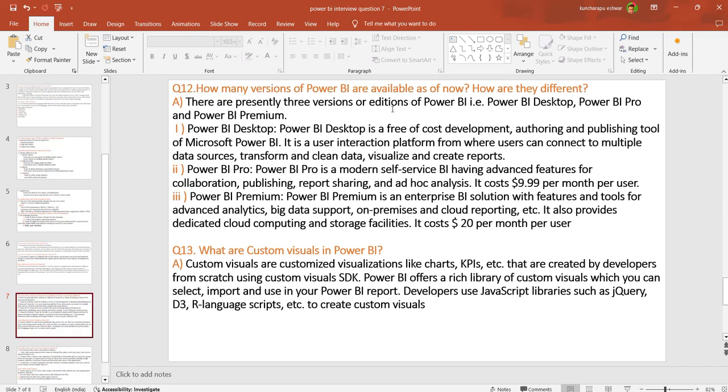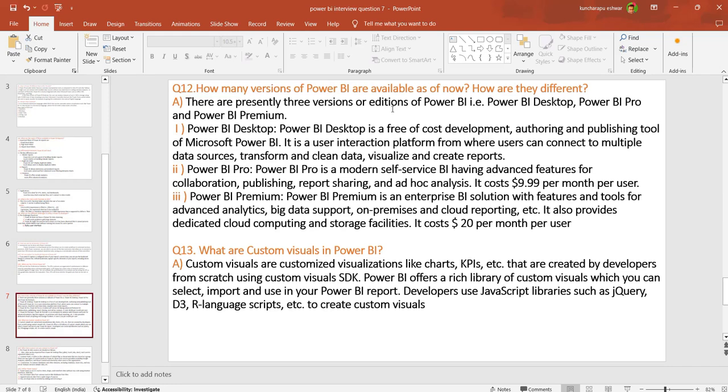Power BI Pro now. The Power BI Pro is a modern self-service tool. Power BI Pro has advanced features for collaborating, publishing reports, and sharing with others. It costs $9.99 per month.